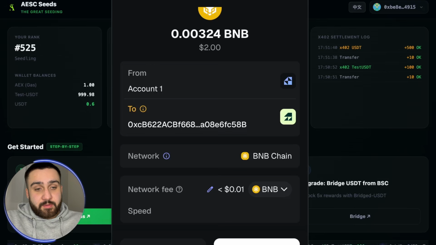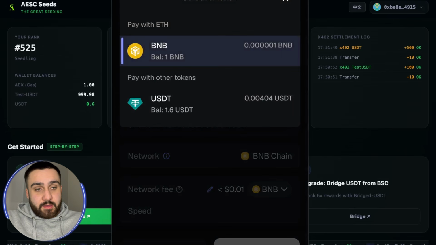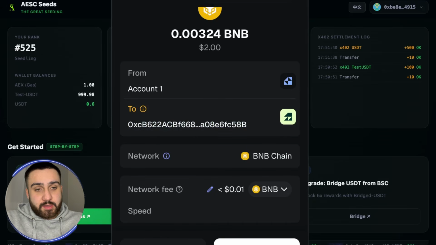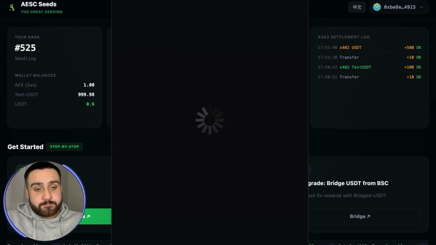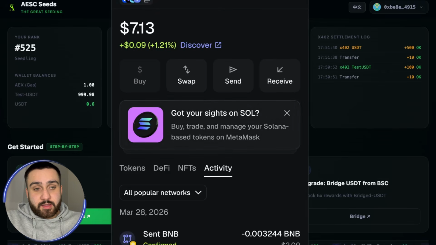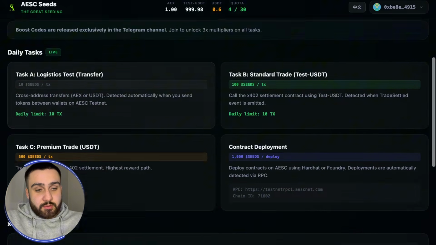You can see the network fee right here, and also you can change the fee, how much it's going to take. And right now by clicking confirm right here, we can see the transaction was submitted, and we can see your activity by clicking right here, and you can see that the transaction has been made. You can see it's confirmed, and you can see everything is good right now.